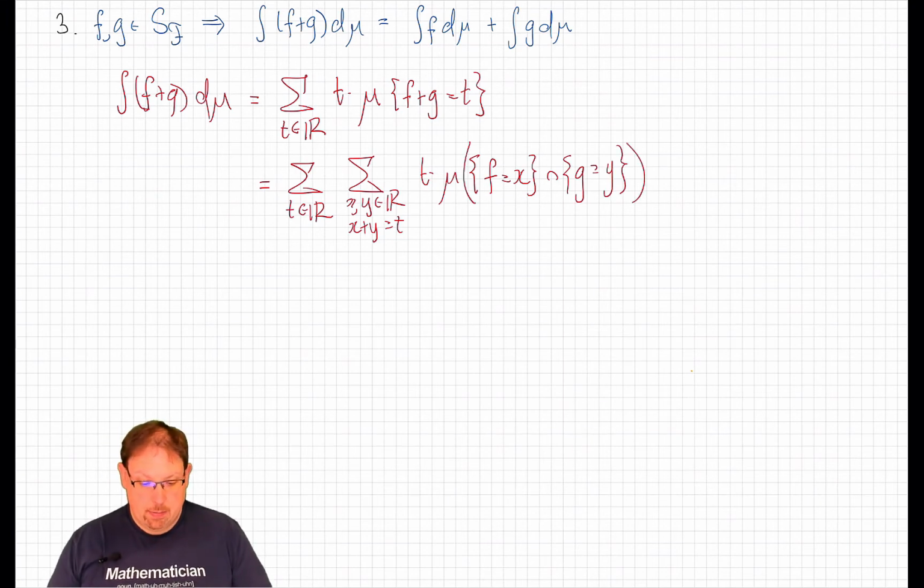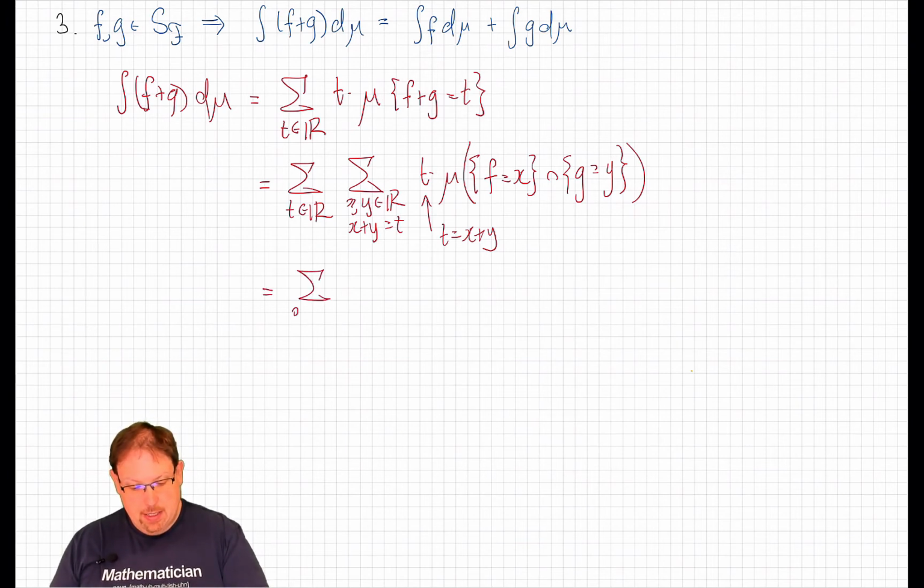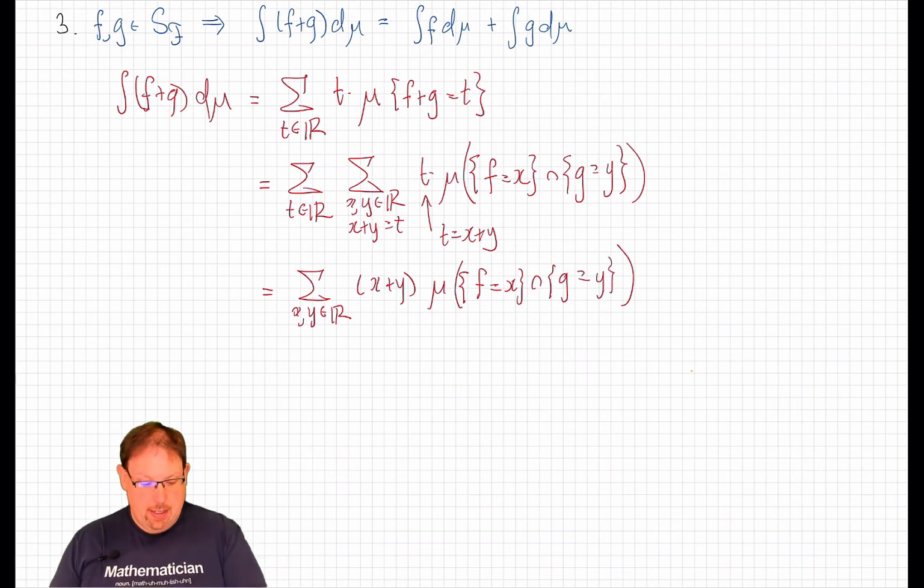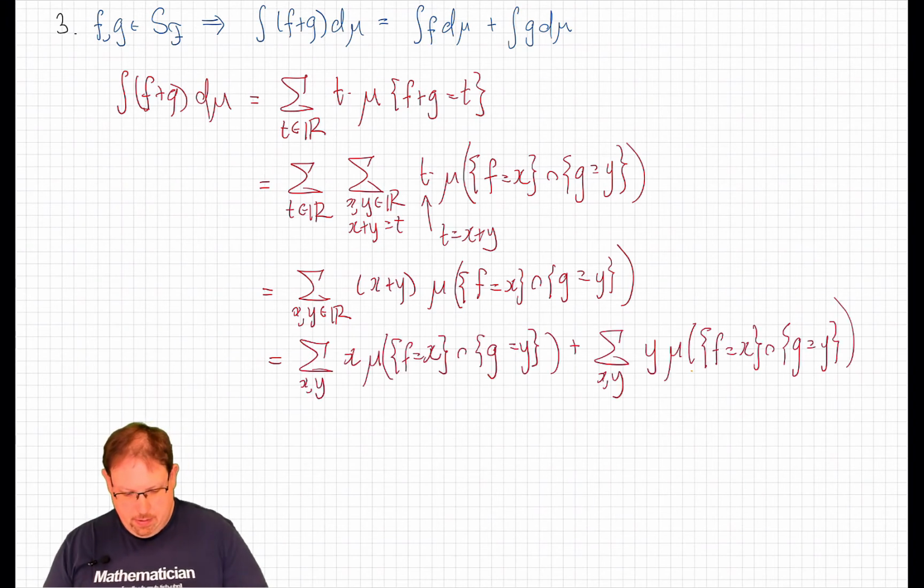Why would we do that? Because we can now decompose this nicely. If we note that inside this sum, t is equal to x plus y, and once we write t that way, we see it is no longer needed anywhere in this description. We can dispense with the dummy variable t and write this simply as the sum over all pairs of real numbers x and y of x plus y times the measure of the intersection of the sets where f equals x and g equals y. Now let's write that sum as a sum of two terms, one with an x and one with a y.